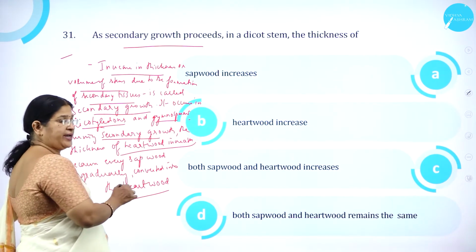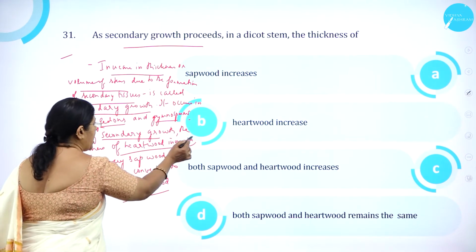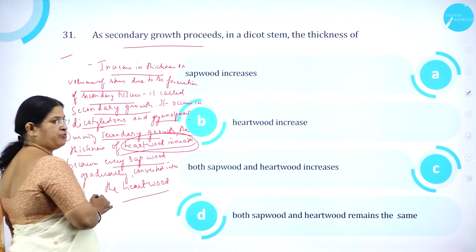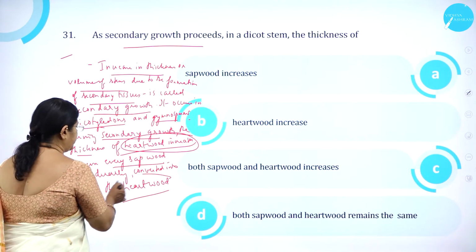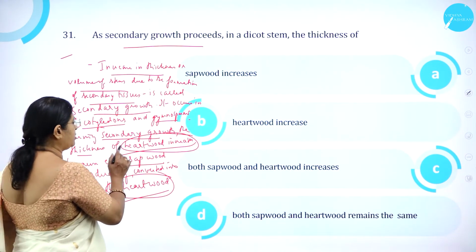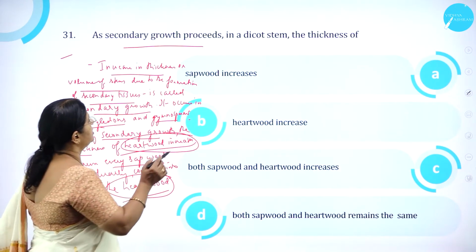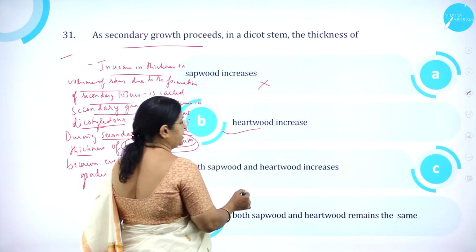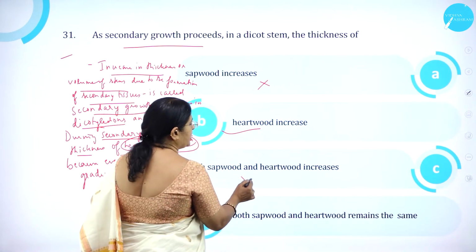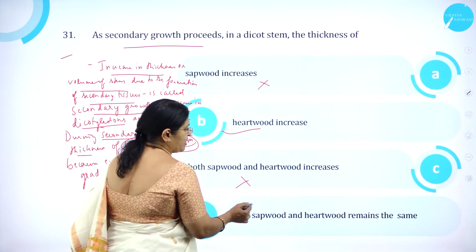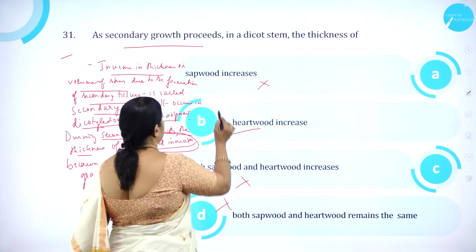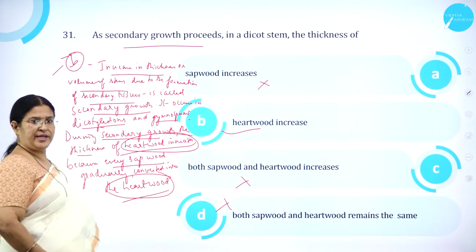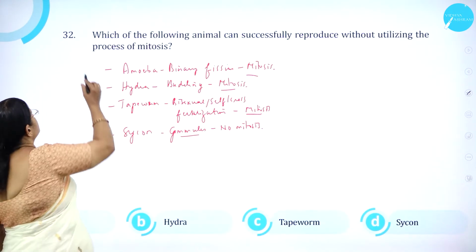During secondary growth, the thickness of heartwood increases because sapwood gradually gets converted into heartwood. So heartwood increases. Option A, sapwood increases, is wrong. Option B, heartwood increases, is correct. Both sapwood and heartwood increase is wrong. Both sapwood and heartwood remain the same is wrong. So option B is correct. Heartwood increases. Moving on to question number 32.